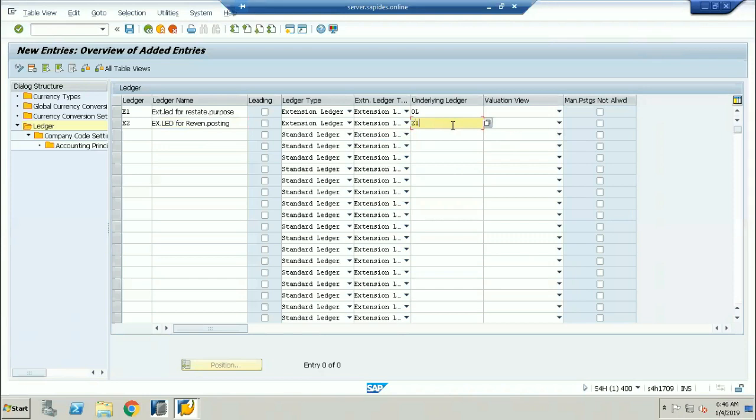And if you're selecting this, no manual postings are allowed. What does it mean? No manual postings are allowed means I'm making my system cautious that only the transactions which you are posting in the base ledger will get inherited to the extension ledger. For any kind of adjustment, if you want to post directly in the extension ledger, you cannot do any kind of manual postings over there. Why? Because I'm selecting the checkbox. This checkbox is controlling that you cannot do any kind of manual postings in the particular ledger.